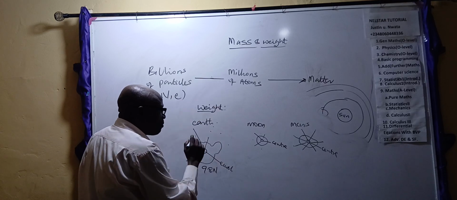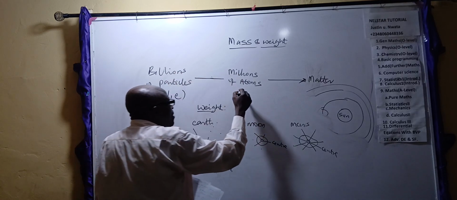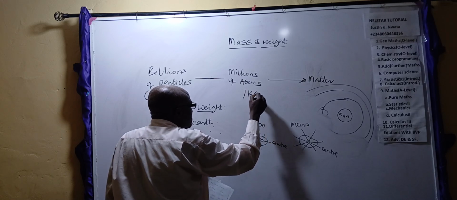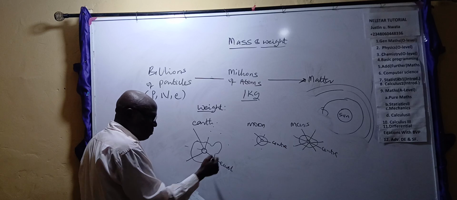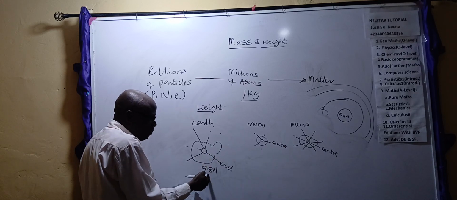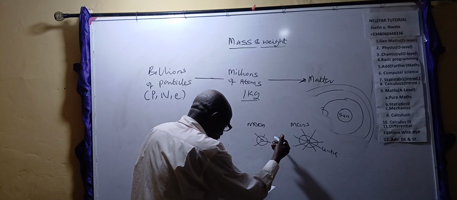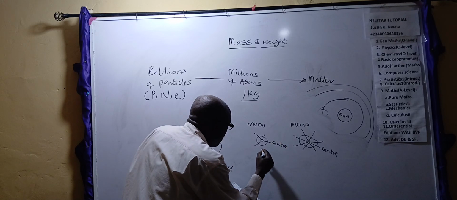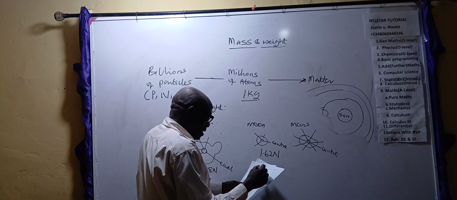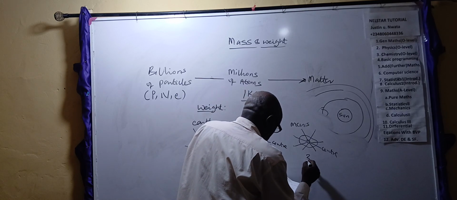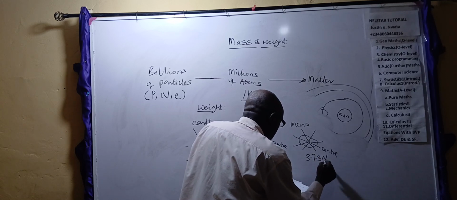Listen, I'm coming to explain. If you take some millions of this that is 1 kilogram in mass. This 1 kilogram in mass, if you take it to the earth and measure it, it drags to the pull of 9.8 Newton. On the moon, it should drag it to 1.62 Newton. That's the drag, the pull. And on the Mars, it is 3.73 Newton.